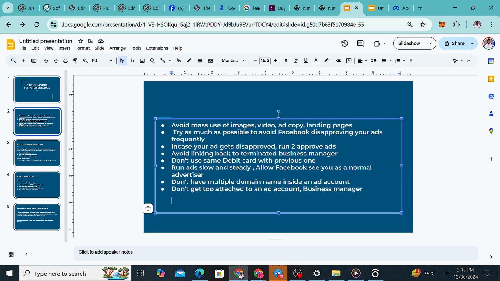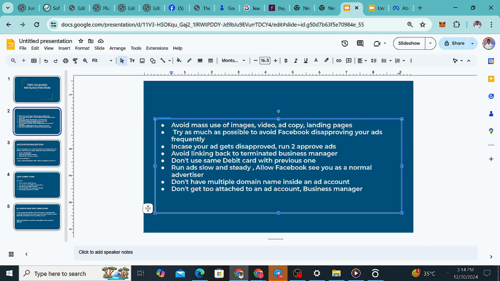But some will still be attached to that one, they don't want to move on. Once Facebook restricts another account or business manager permanently, they will never allow it. I'm yet to see one though. I don't know what's going to happen tomorrow, but I'm yet to see any that they actually allow to run ads again, in as much as it is permanent, not temporary. If it is temporary, they can still consider it after 2 months, 3 months, and so on. But if it is a permanent restriction, you can never use it to run ads.